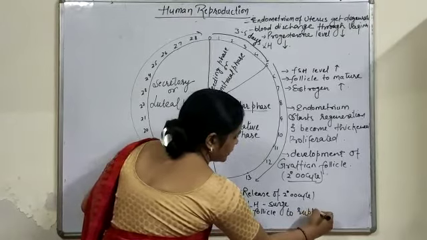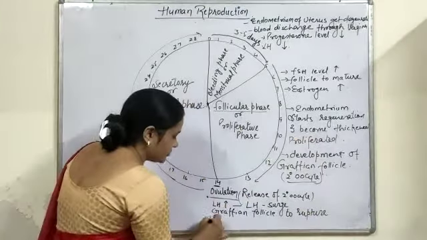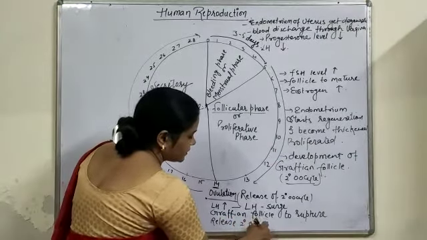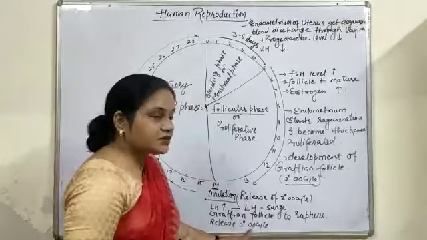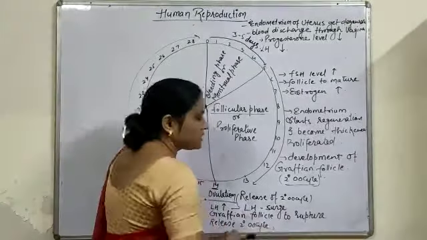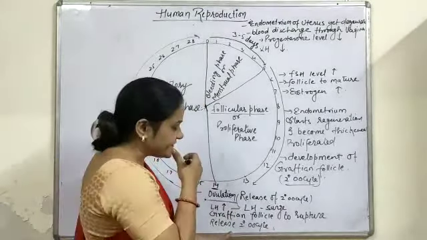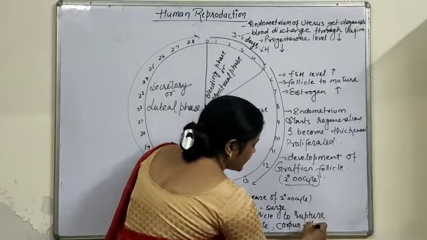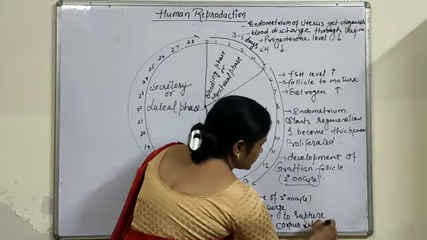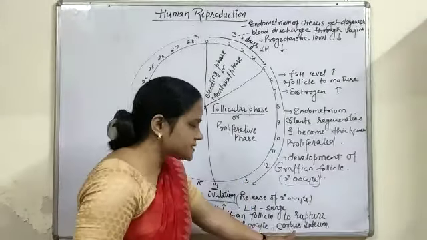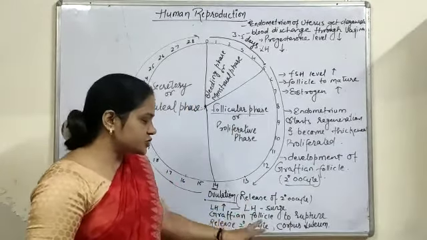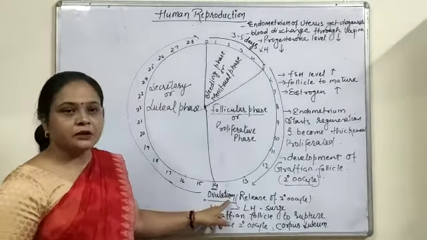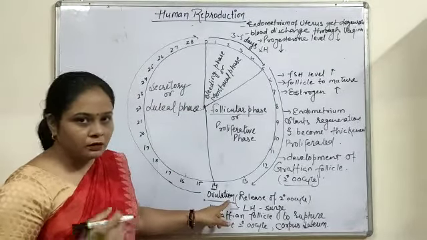When the Graafian follicle ruptures, it releases the secondary oocyte. After this release, the empty Graafian follicle remains, and it behaves like the corpus luteum. That is another function of LH, to form the corpus luteum. All these events take place during the ovulatory phase, or during ovulation.